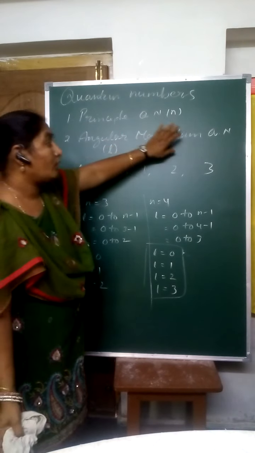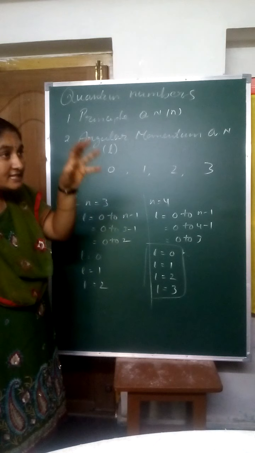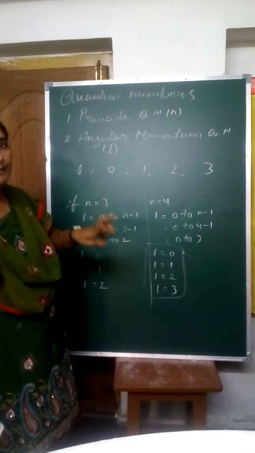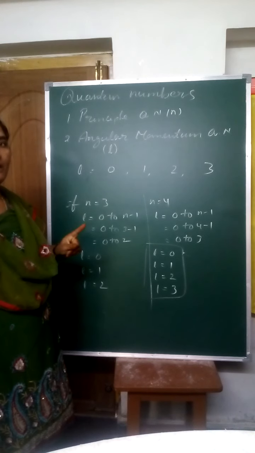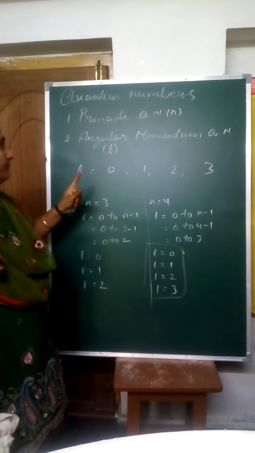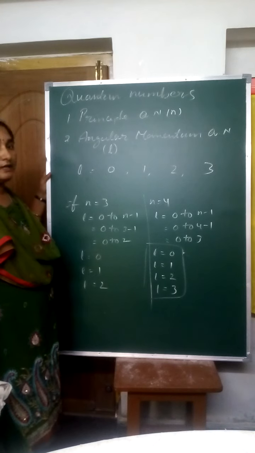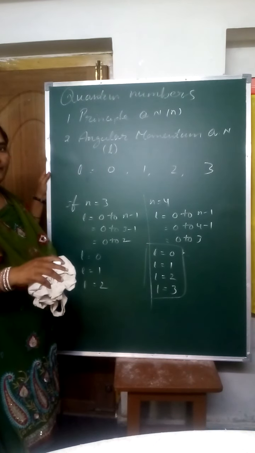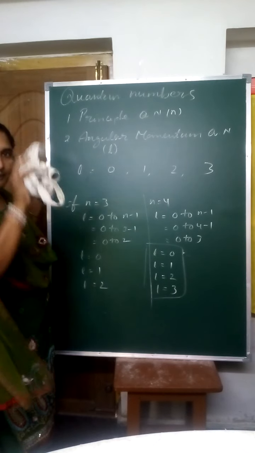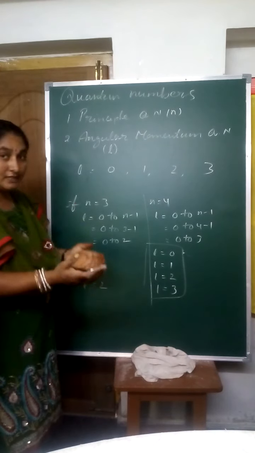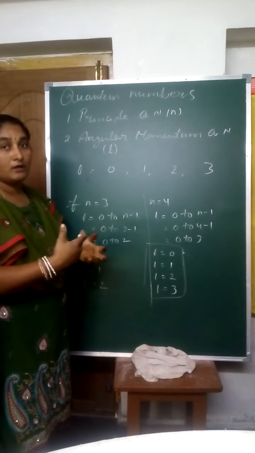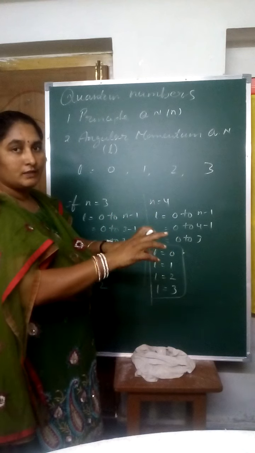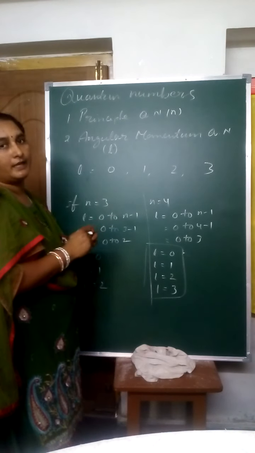Angular momentum quantum number tells us the shape of the orbital. What is meant by orbital? We discussed it before. The probability of finding the electron is called the orbital. That means the probability means more positions. How that electron revolves around the nucleus, at which position, that means where there is more probability, we are taking there.